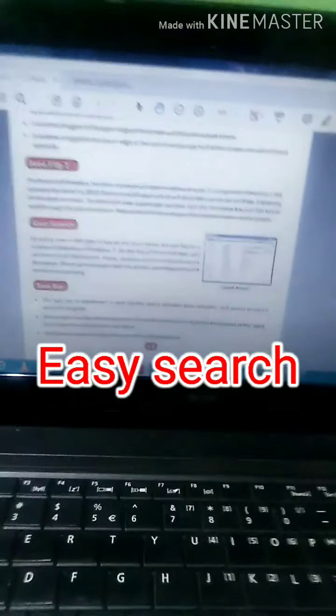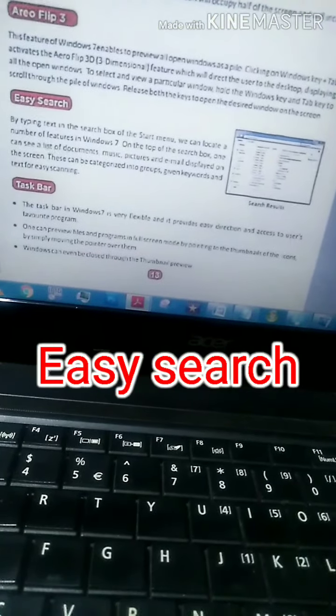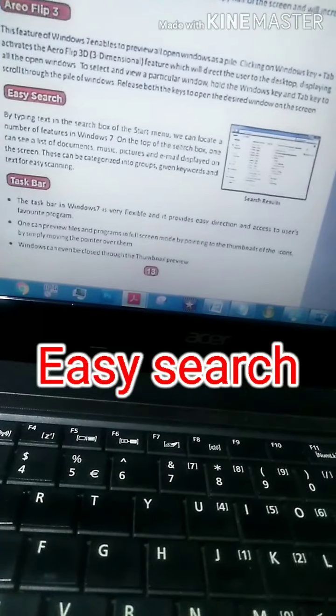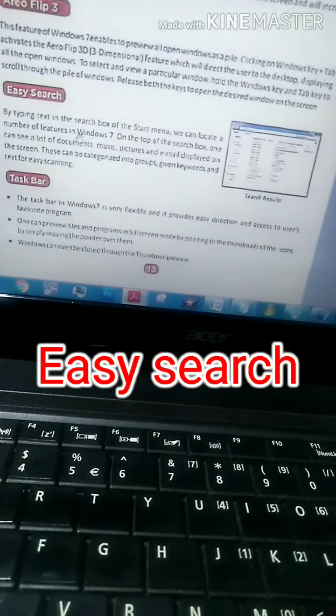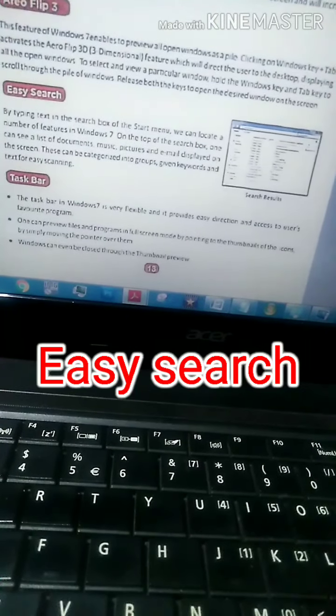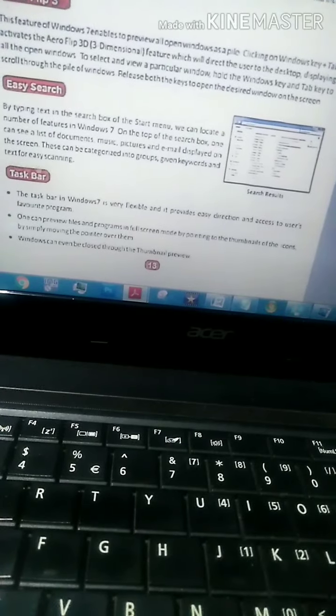Next, easy search. By typing text in the search box of the start menu, we can locate a number of features in Windows 7. On top of the search box, one can see a list of documents, music, pictures and email displayed on the screen. This can be categorized into groups, with given words and text for easy scanning. Here they are saying we have to go to the start menu. Whatever file we want to search for in our computer, we have to type here itself.